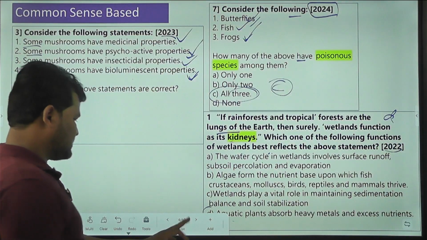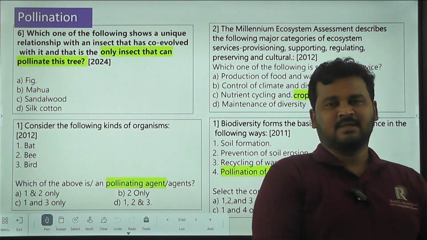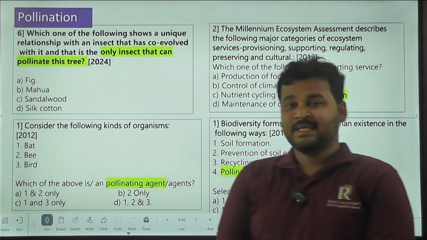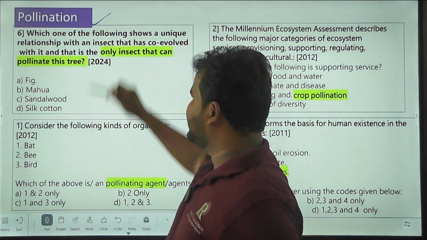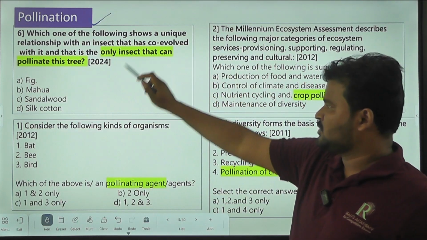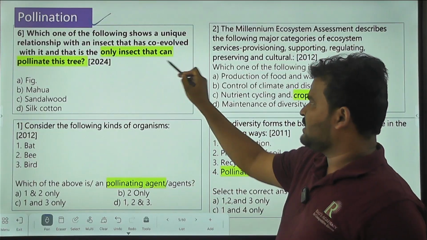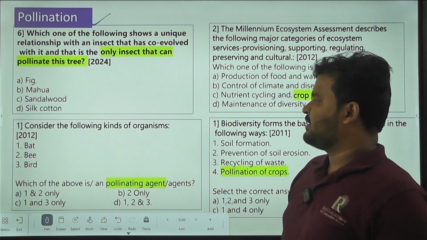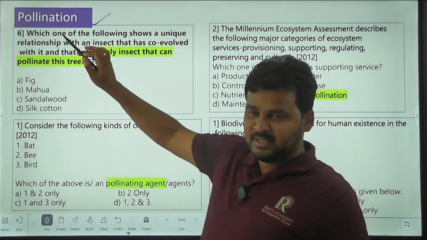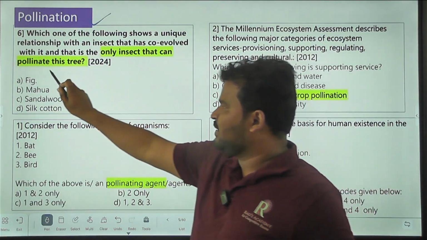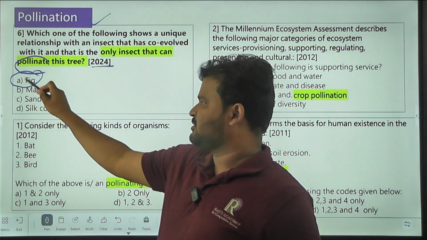Such common sense based questions are coming here. After that, some important themes are repeating frequently, and among them pollination is one. See here, pollination. Which one of the following shows a unique relationship with an insect that has co-evolved with it, and is the only insect that can pollinate this tree? This question is related to pollination, and it was asked in 2024. Of course, fig is the answer.